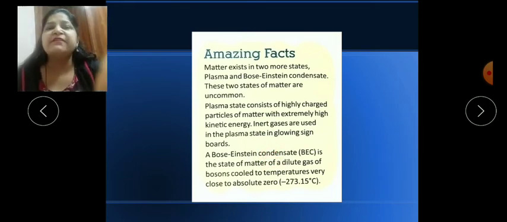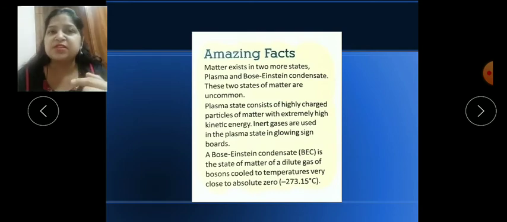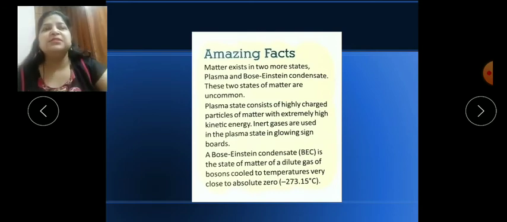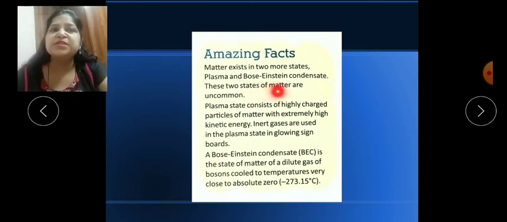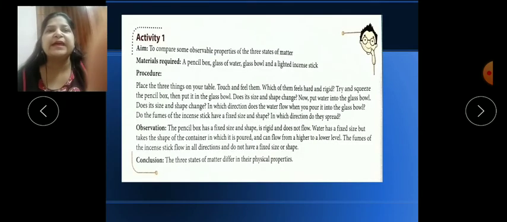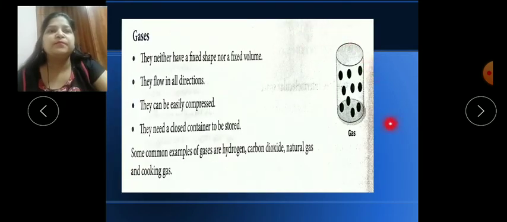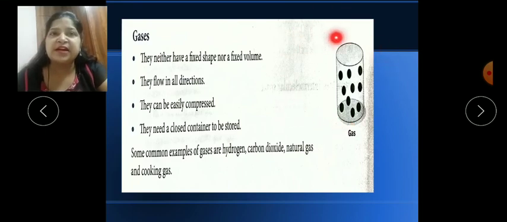Okay children, so today I have explained the properties of solid, liquid and gases, and about plasma and Bose-Einstein condensate. These are just in short, only the definitions are given. For the rest of the properties, please read as homework, and make diagrams of the intermolecular arrangement of molecules of solid, liquid and gas in your copy.